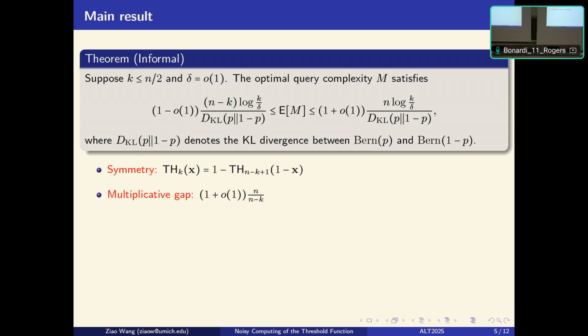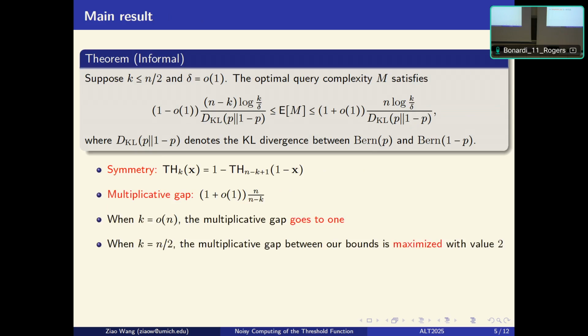Next, let me point you to the gap between our bounds, which is shown here. This tells us that when k is little o of n, our bounds are essentially tight. We get the optimal constant. However, for general k, there's still a constant gap between our bounds. The max of this gap is at value 2 when k equals n over 2. In the rest of my talk today, I will mostly talk about how we get this lower bound.